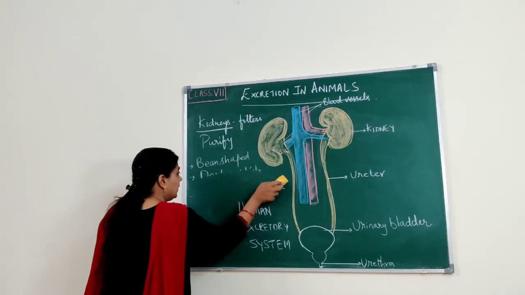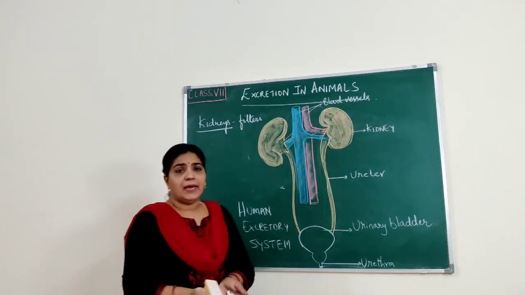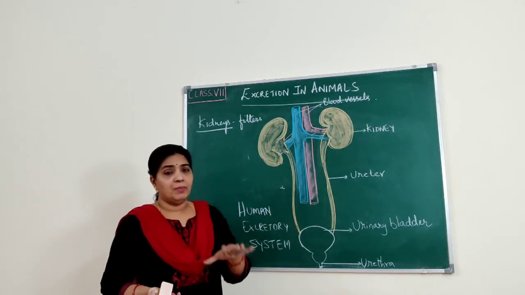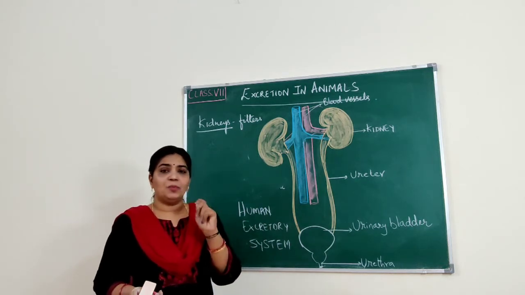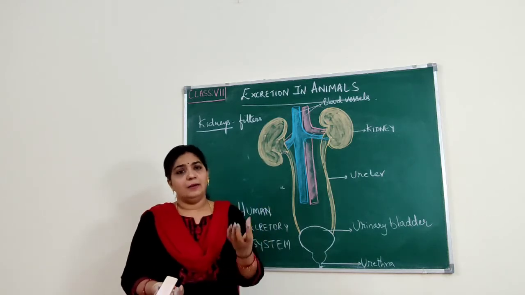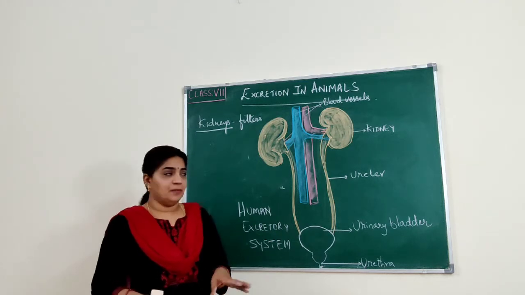To filter the blood. How does it filter the blood? The blood will be carried by the capillaries. The capillaries, I remember capillaries, right? They are the minute blood vessels. So the capillaries will be containing the blood. And the blood contains both useful and harmful substances.